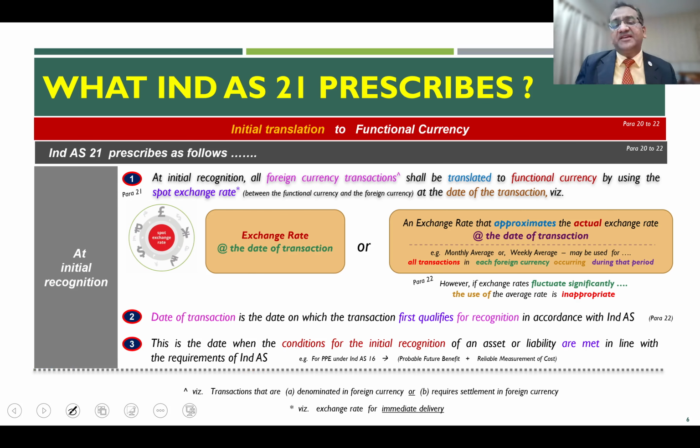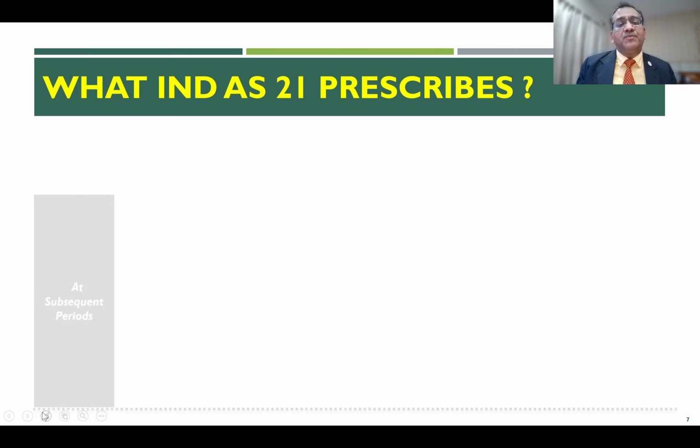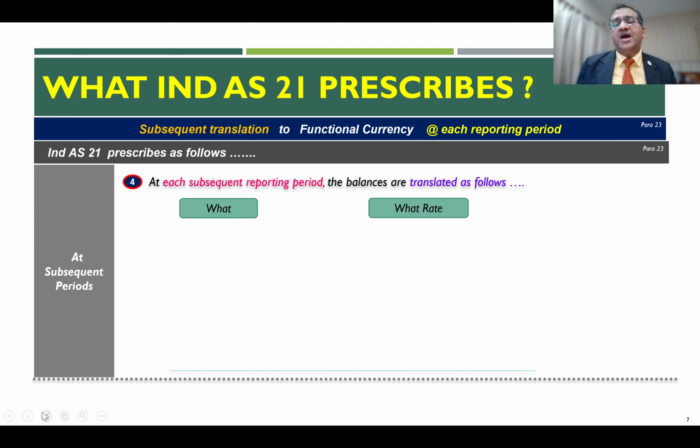Of course, in line with the requirements of the standards. Now, this is our initial recognition. The next question which I said, on 1st February you entered into the loan transaction. Now, on 31st of March, when your year-end period is there, the exchange rate moves from 84 to 86. How do you deal with it? So, on subsequent recognition, paragraph 23 gives you the guidance that at each subsequent reporting period, in my example, 31st of March 2025, the balances, the $1 million of loan, that balance is translated as follows.